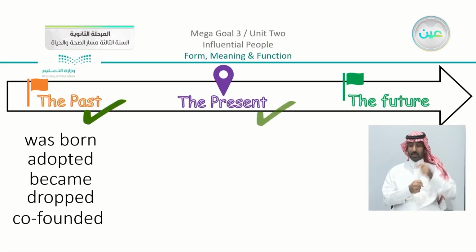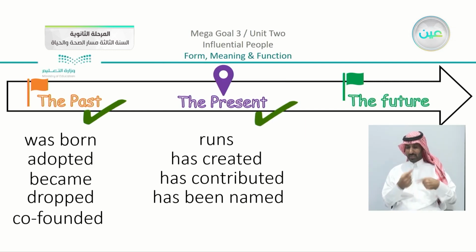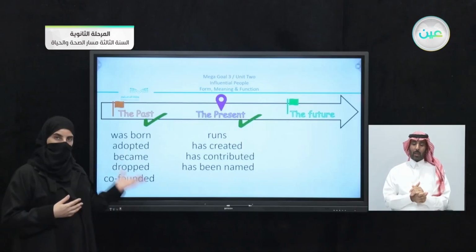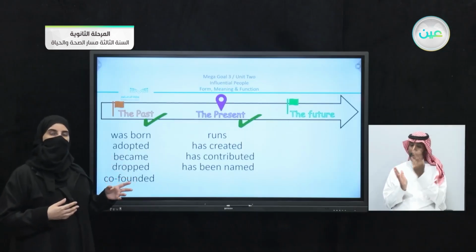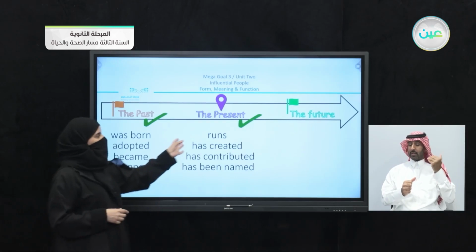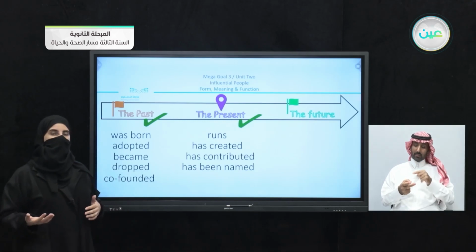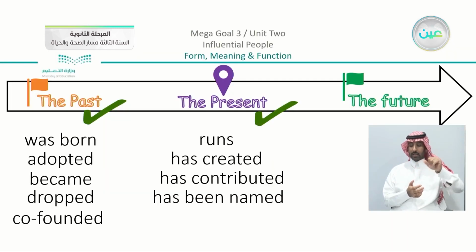And then there was something about the present, but let's see, which present are we talking about? You can see that the verbs were runs, has created, has contributed, and has been named. So these are different verbs that were mentioned in the two paragraphs. You can see that we have here 3 tenses. We have the first one, which is the past. We have runs, which is the present simple. And then there is a present, but a different kind of present. What is it? We have here has created, has contributed, has been named, which means that we have here the present perfect. Now we are going to move on with our lesson.